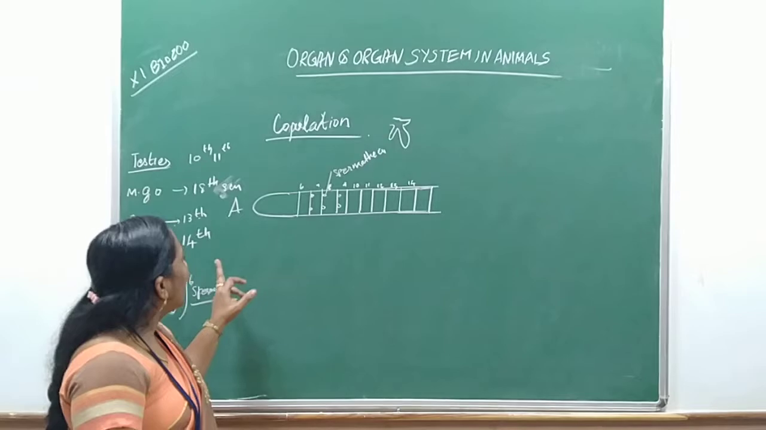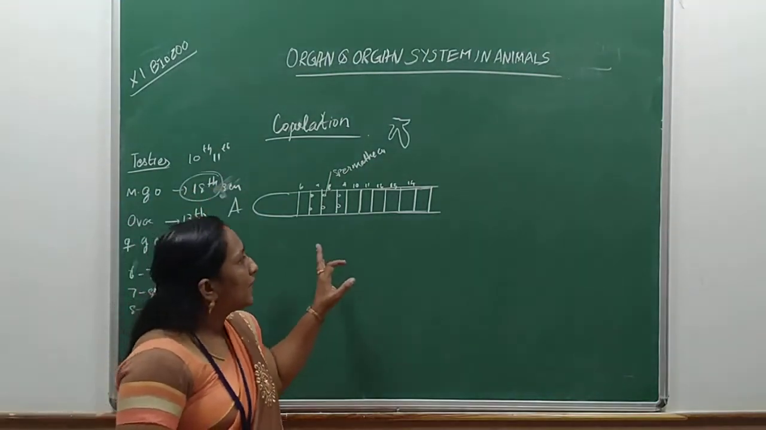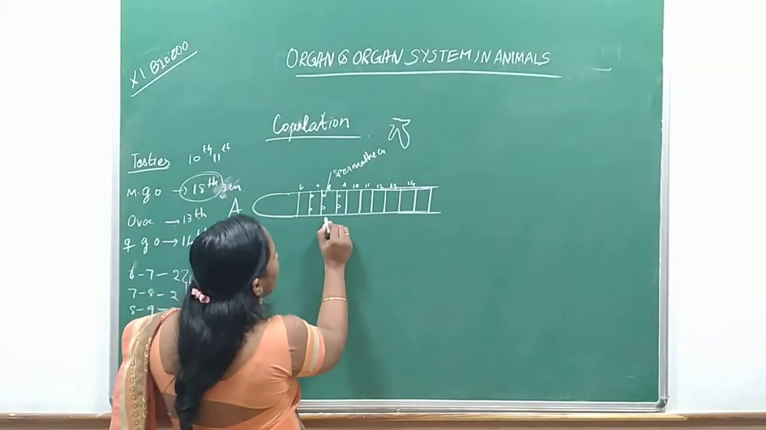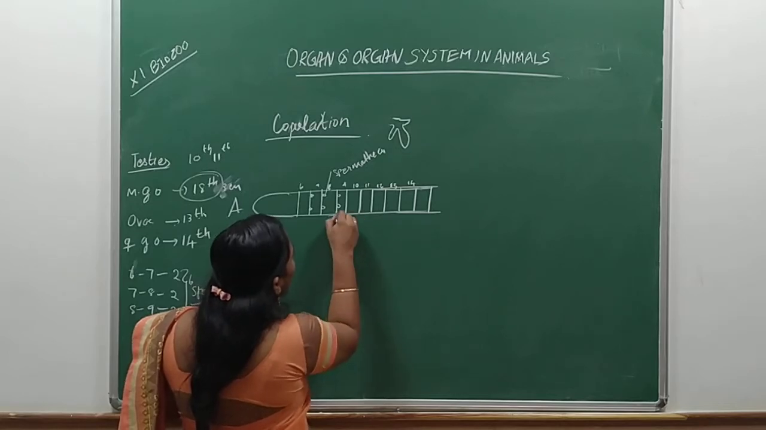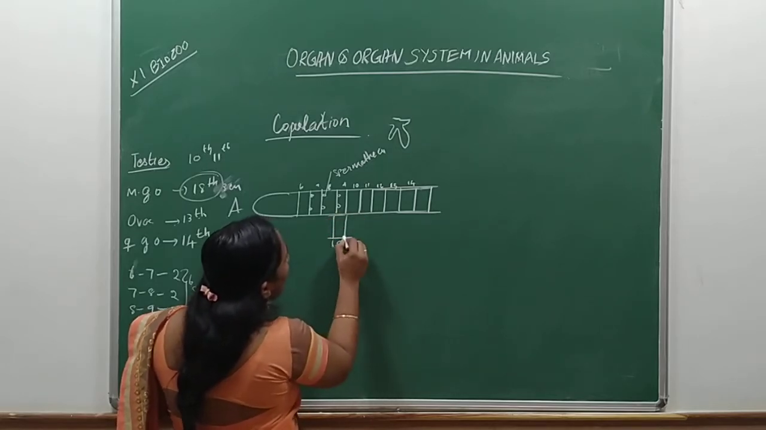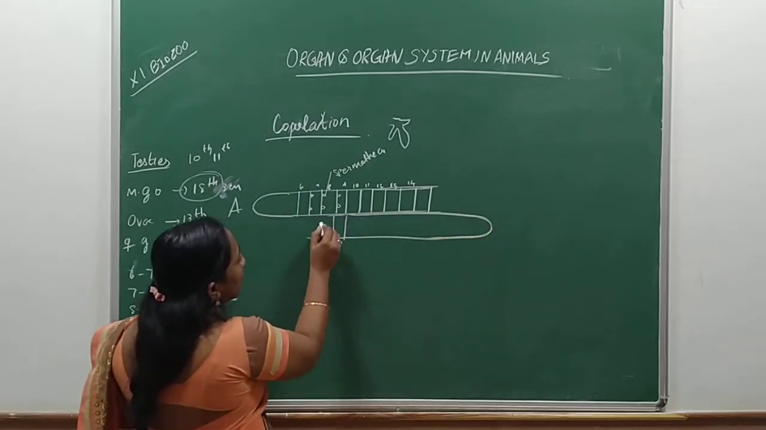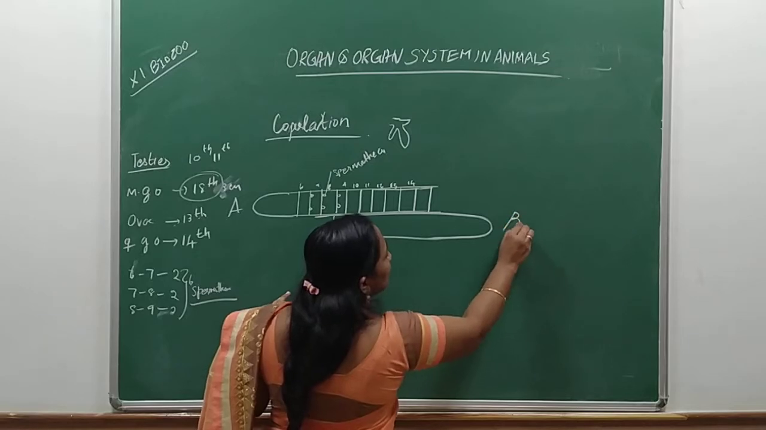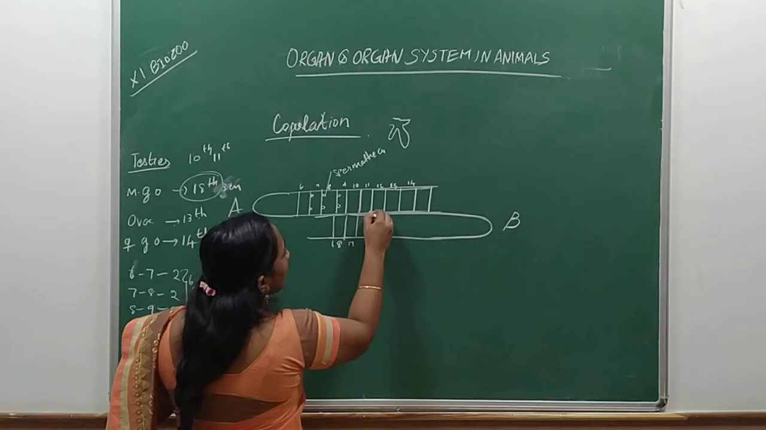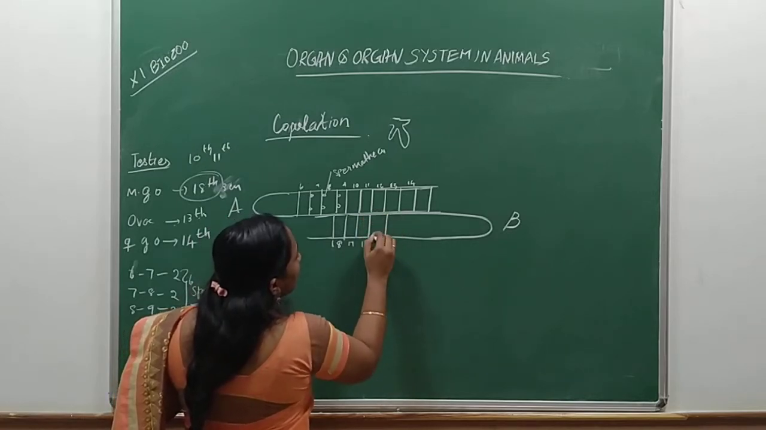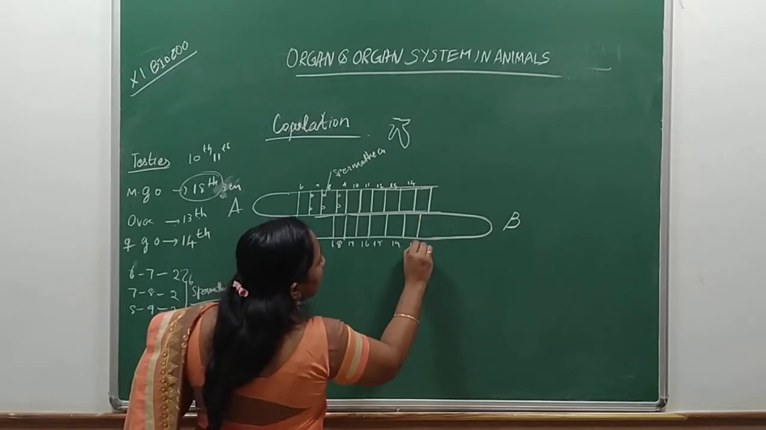So worm B, where is that male genital aperture located? It is located in the 18th segment. So worm B's 18th segment is facing this area. Okay, so this is the 18th segment of worm B. Worm B is facing head this side. This is worm B. So 18th segment, then 17, 16, 15, 14, 13, like this it goes.